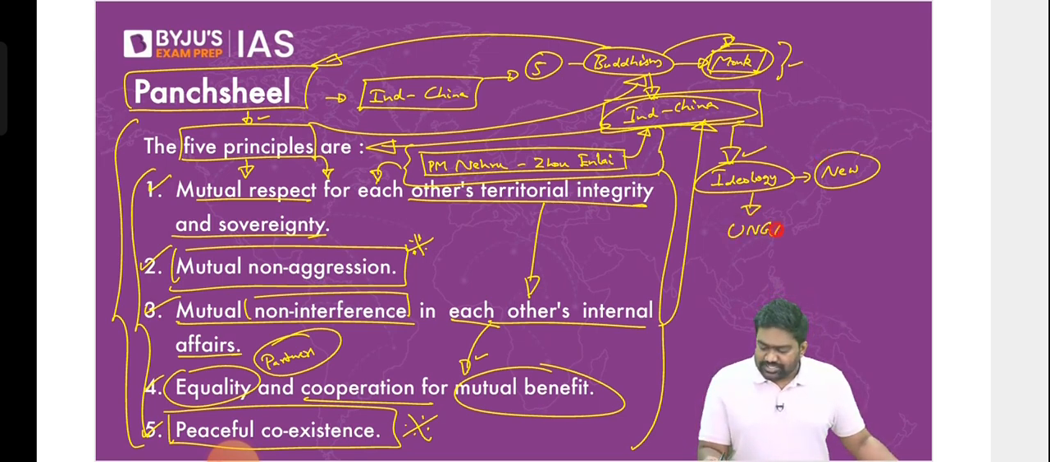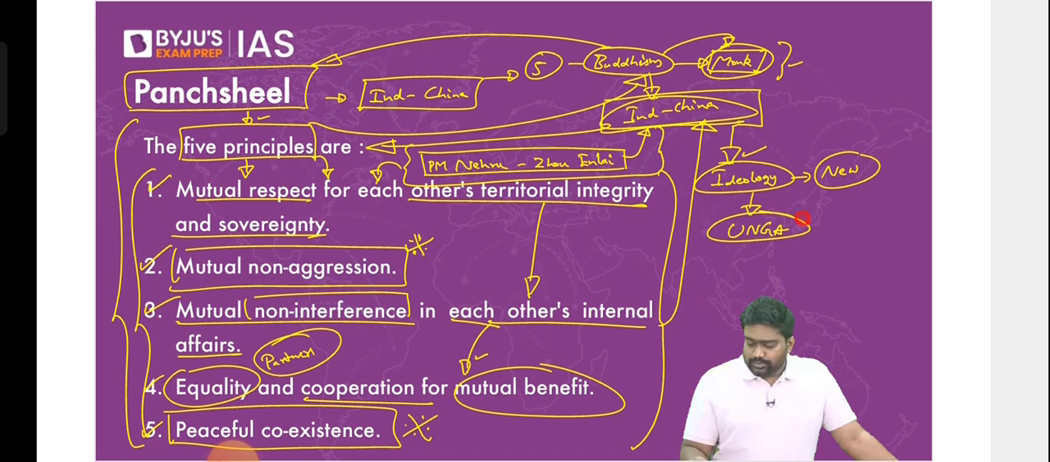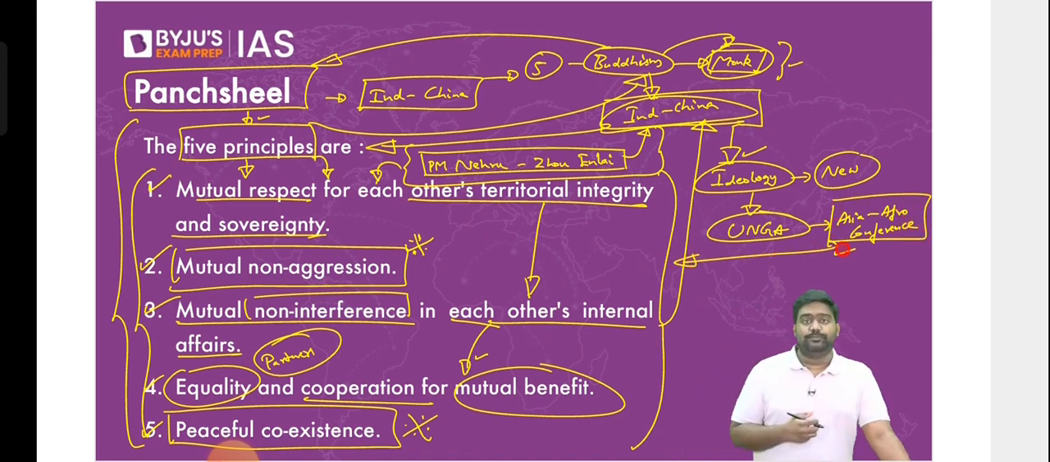This was later accepted by the UN General Assembly as well. UNGA recognized the validity of Panchsheel. It was adopted by many other organizations as well. For example, Asian and African countries all met. There was an Asia-Africa conference that took place in the 1950s. They all recognized the importance of following this principle, the Panchsheel principle.